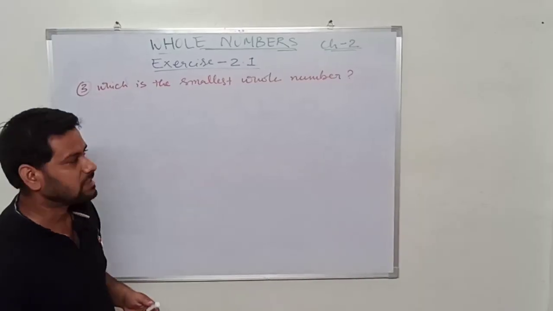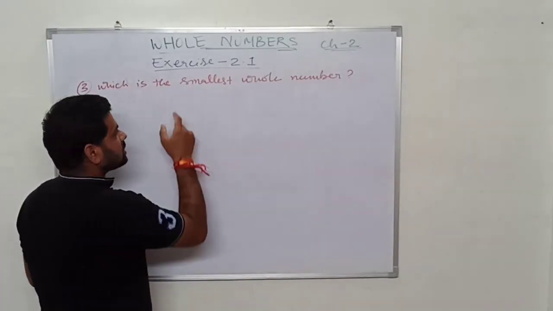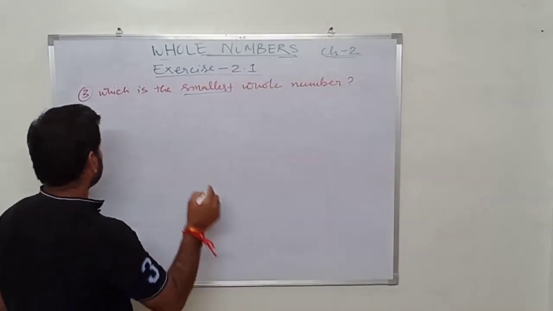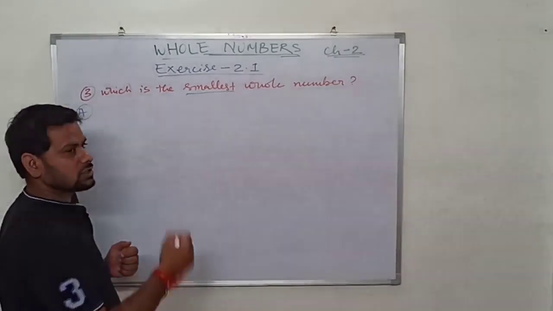नाउ क्वेश्चन नंबर 3. इन क्वेश्चन नंबर 3 इट इज गिवन which is the smallest whole number. So first of all I will write which is the smallest whole number.